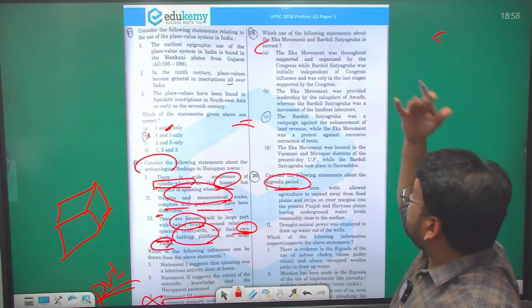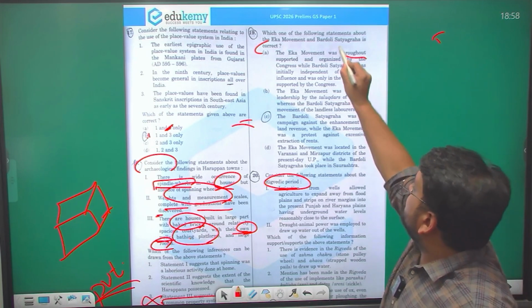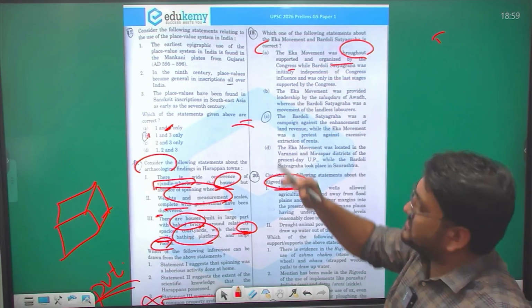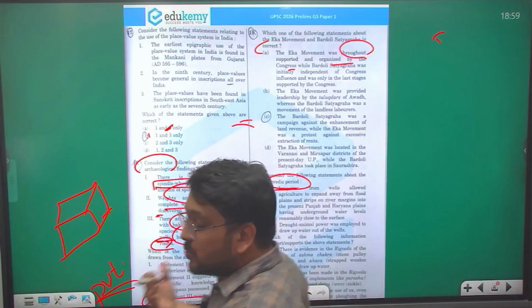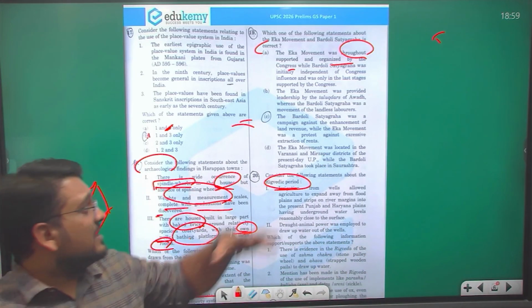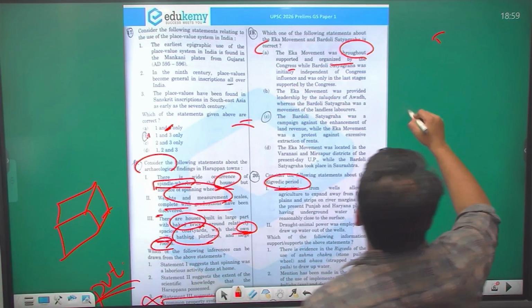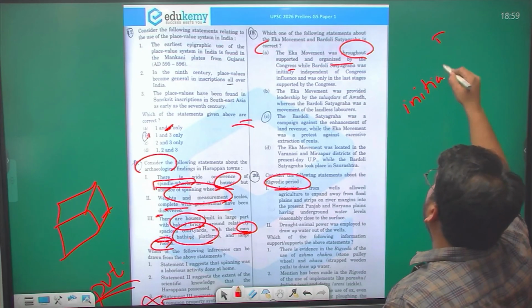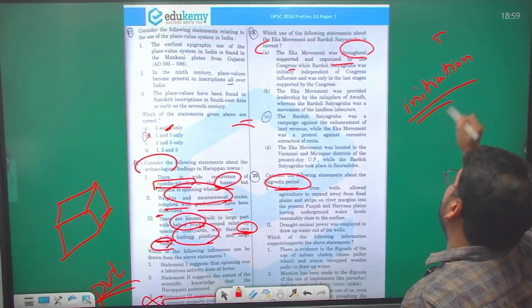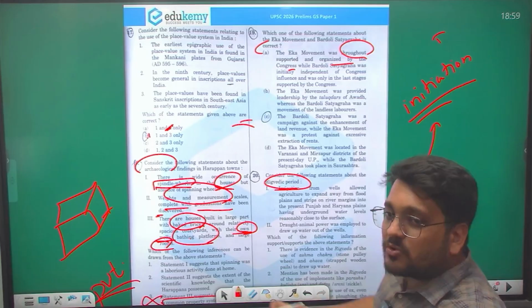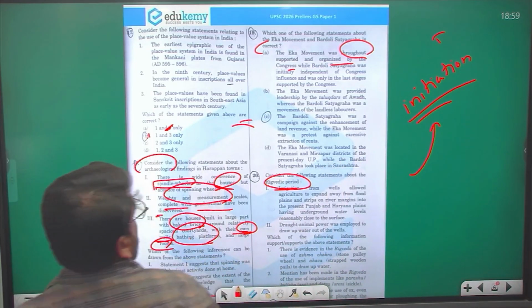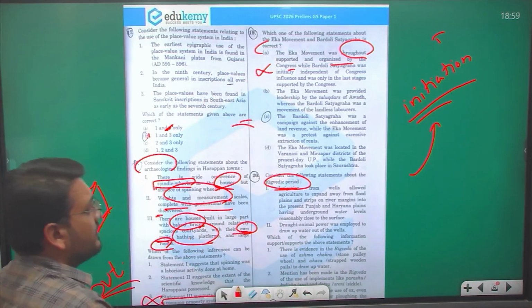See, there are some extreme terms in such options: throughout supported and organized by the Congress. No, Ekka movement was a comparatively local movement. So yes, there would be some initiation by the locals themselves. After that, Congress or any other political party enters. It was seen throughout history, such a thing has happened continuously. So this statement becomes wrong.